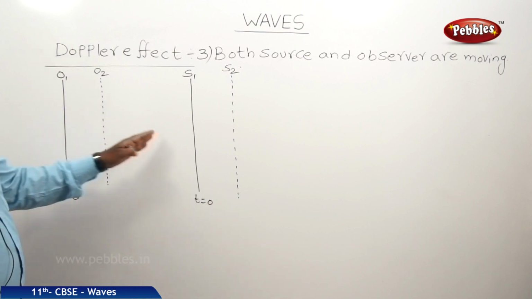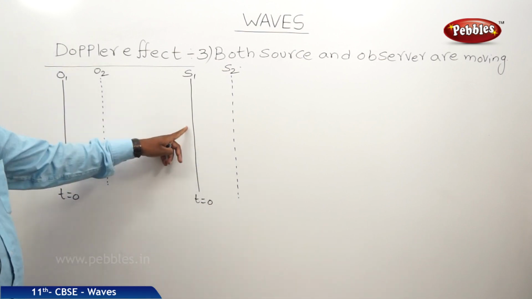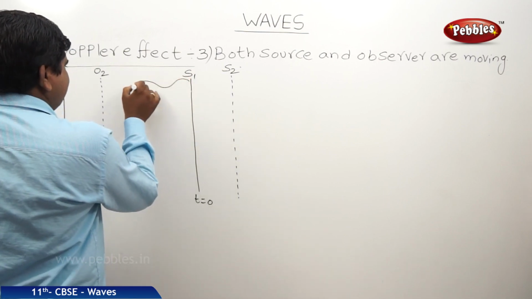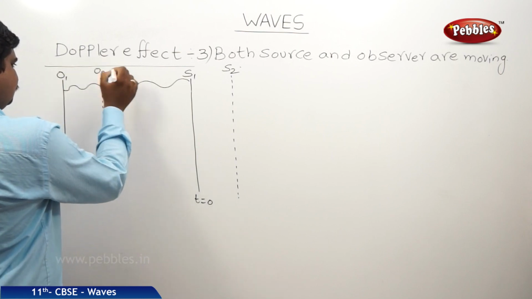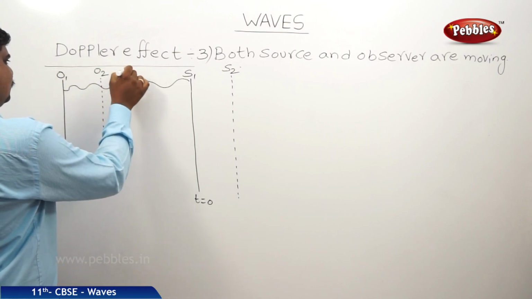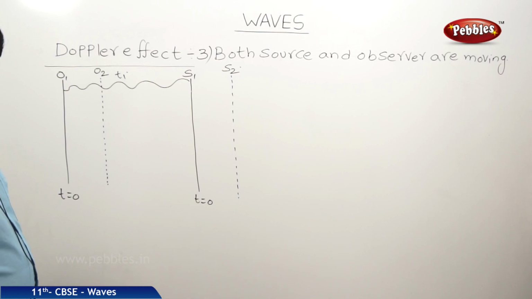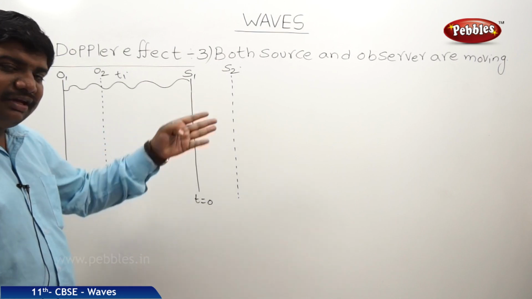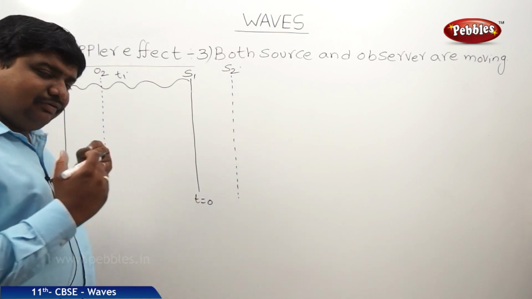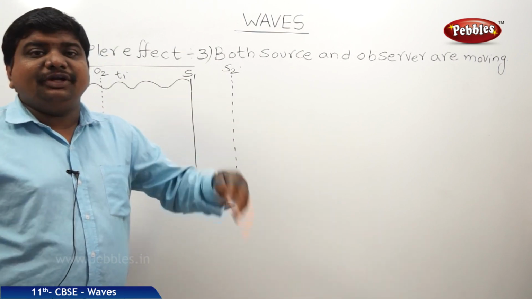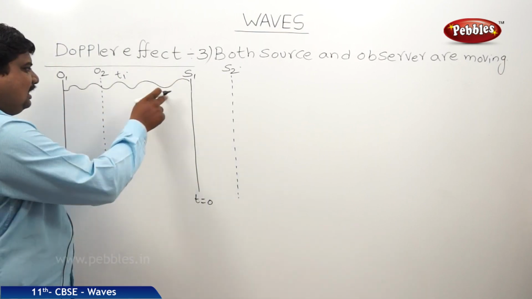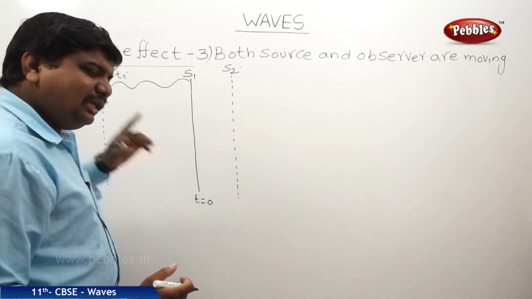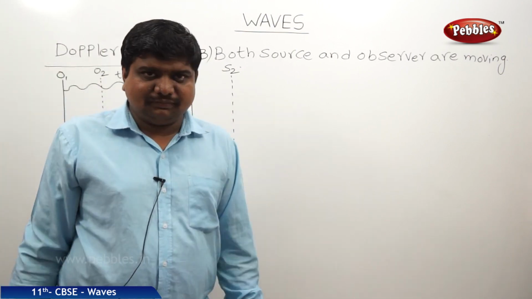Whenever the observer and source are at the stationary positions, the source is emitting a crest and this emitted crest is reaching the observer at some t1 seconds. But the velocity will become v plus v naught, because it is the velocity of the wave plus the velocity of the observer. Because both are moving in the same direction, their velocities are going to increase, because the observer is meeting the particles before they come to him, as he is also moving along with the source.